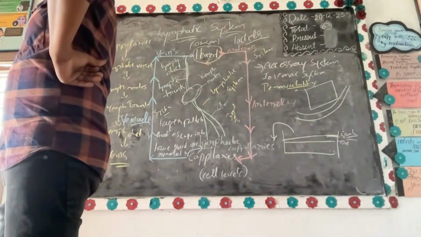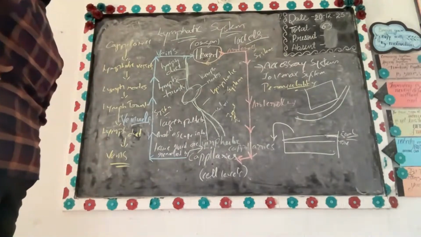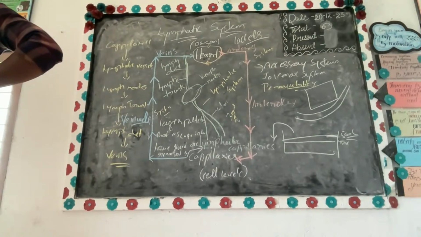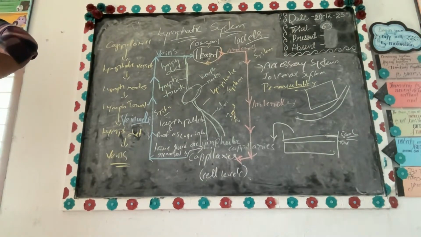Now, I told you when I was discussing blood components, did I mention lymphocytes here? Take out the blood classification once.